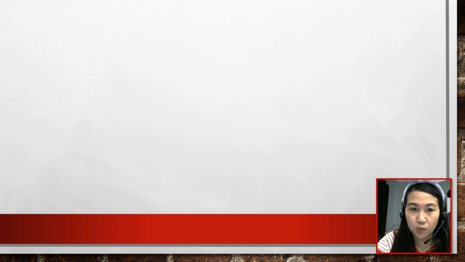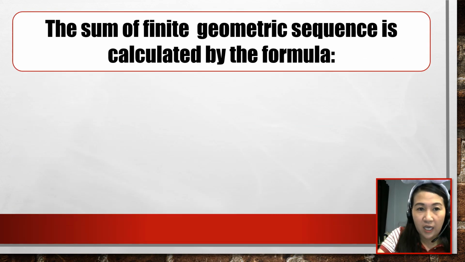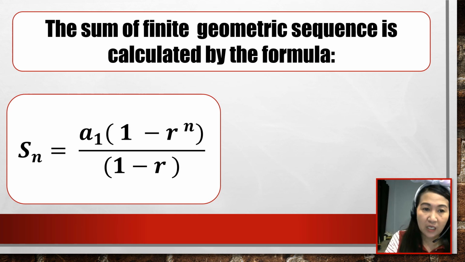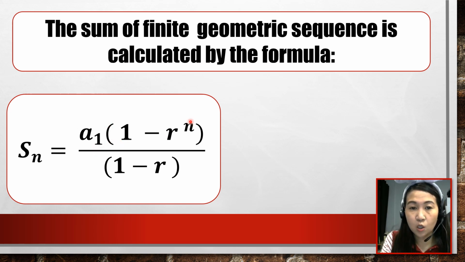Alright, so let's proceed. The sum of the finite geometric sequence is calculated by the formula S of n, or series of n, is equal to a's of 1 times the quantity 1 minus r raised to n over the quantity 1 minus r.